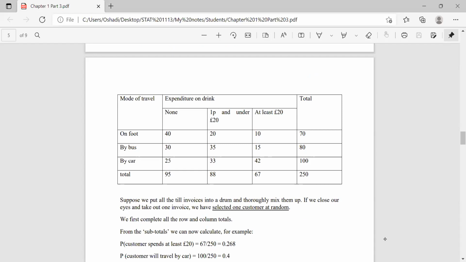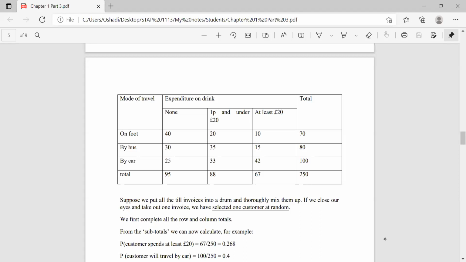There are two events: the mode of travel and expenditure on drink. There are three possibilities in mode of travel: on foot, by bus, or by car. And under expenditure on drink, again there are three possibilities: none, 1 and under 20 euro, and at least 20 euro, right? So this is called a contingency table.